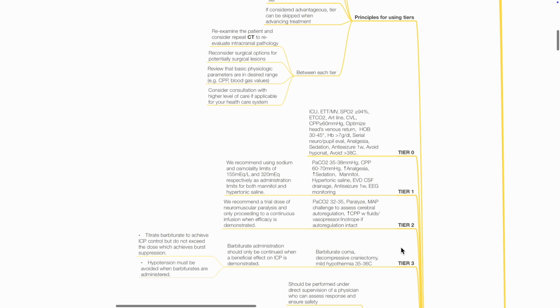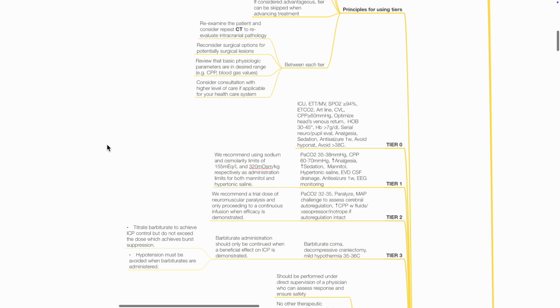Tier 1: PaCO2 between 35 to 38 mmHg, CPP 60 to 70 mmHg, increase analgesia and sedation, osmotherapy with mannitol or hypertonic saline, EVD CSF drainage, continue anti-seizure, consider EEG monitoring. Recommended sodium and osmolarity limits are 155 mEq per liter and 320 mOsm per kg respectively.